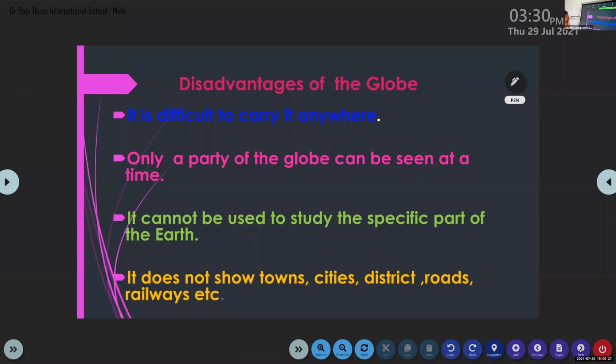Okay, next. We are going to discuss what the disadvantages of the globe are. It is difficult to carry it anywhere. We know that the globe is very big, so it is not easy to carry.